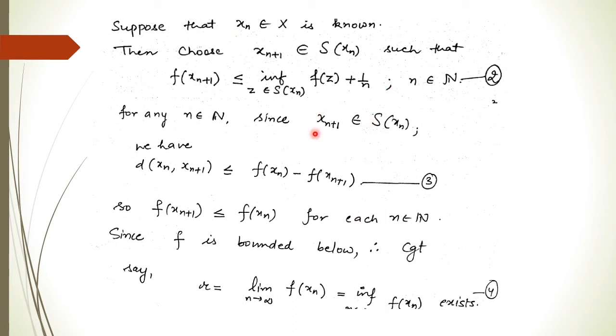Now just see, since xn+1 belongs to this set, it satisfies this inequality: the distance d(xn, xn+1) is less than or equal to f(xn) minus f(xn+1). And since this is greater than or equal to 0, we get f(xn+1) is less than or equal to f(xn). So this sequence is decreasing. Moreover, it is given that f is bounded below. Therefore, this sequence should be convergent by using the decreasing sequence theorem. Say it converges to r, so r is the limit of f(xn).